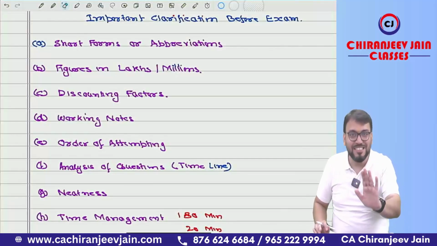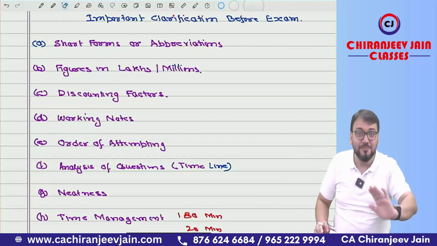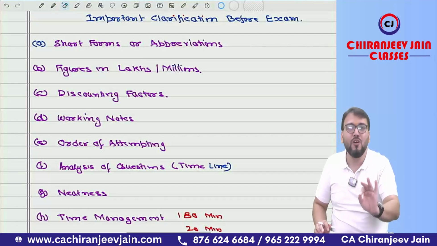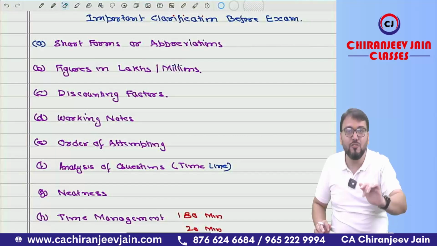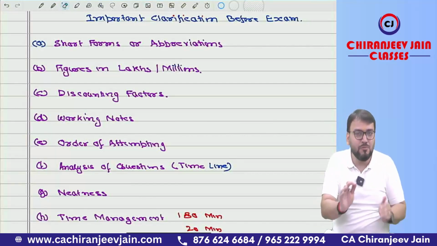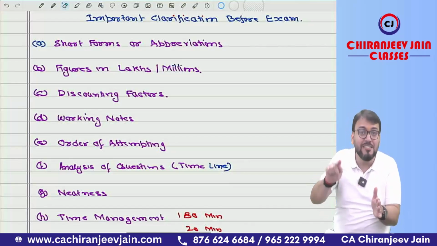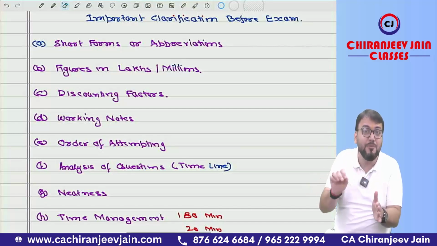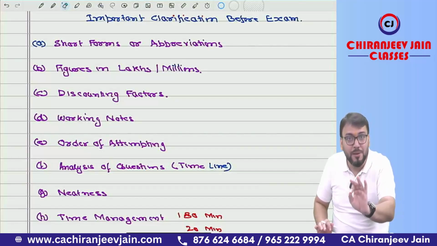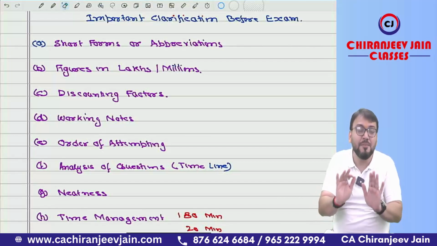Point number 7, neatness. Don't be scared. Neatness does not mean you are supposed to have good handwriting. Believe me, if you have average or below average handwriting, it is sufficient to become a chartered accountant. Right now, don't focus on improving your handwriting. Focus on your preparation and your studies. Neatness means whatever you are writing should be in a presentable way. It should be understood by others, meaning examiners, so that they can give you marks easily. Got this point? Use proper format, underline the keywords, and leave space wherever required.